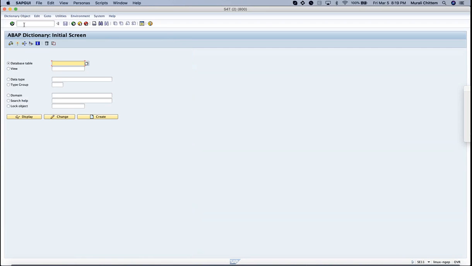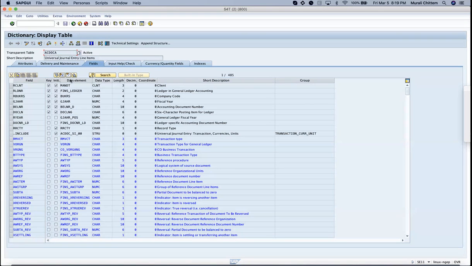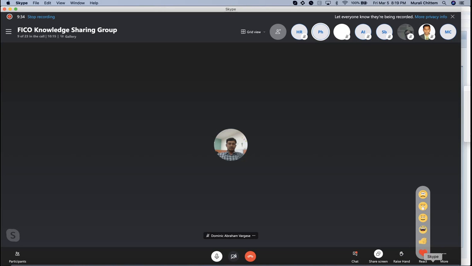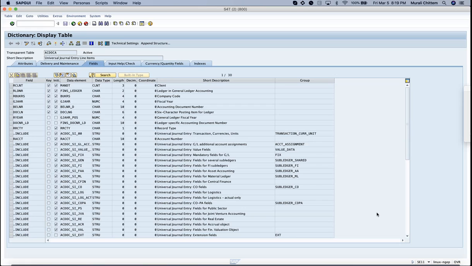Yeah, you can. Go ahead, Murali. Thanks. So I'm opening the ACDOCA table. Murali, sorry, unable to see your screen. Oh, just now I can see. Yeah, I can see now. Maybe it may take some time.